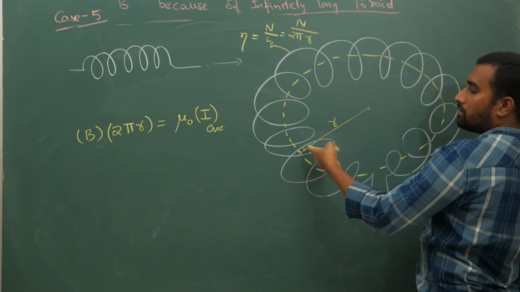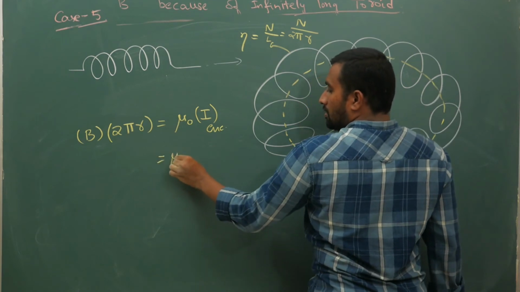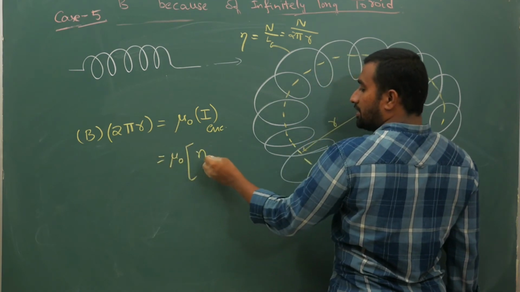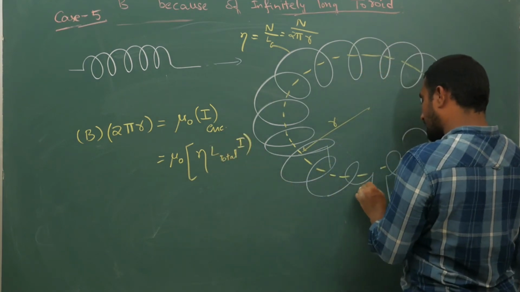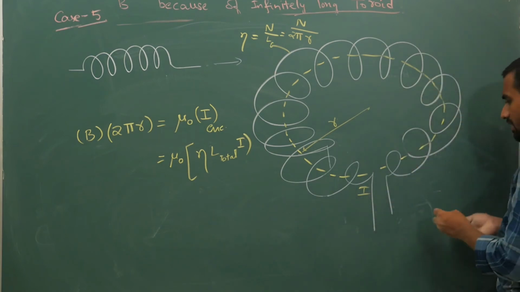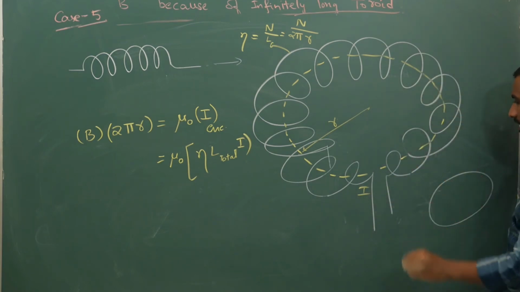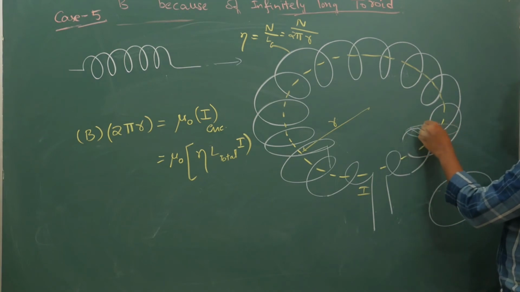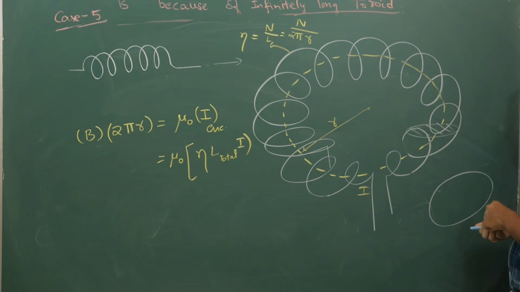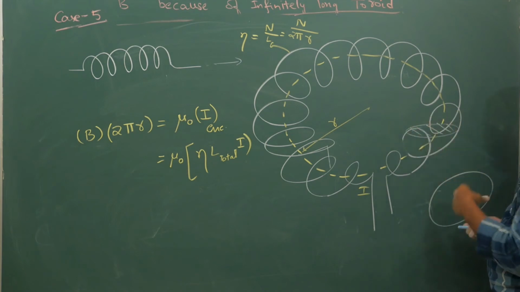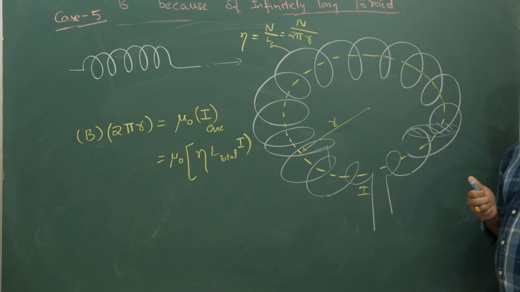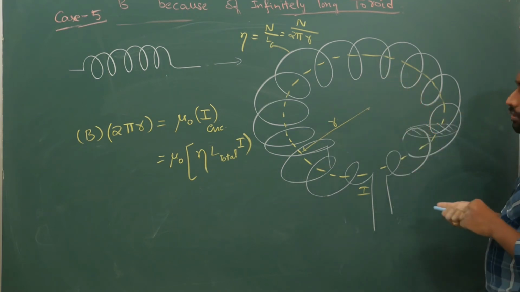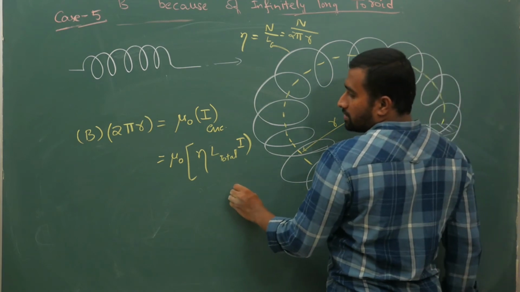Obviously you have to write the number of turns per unit length, the total number of turns, n into total length, with current I sent through each loop. If you cut the cross section and show it, I will show it to you. If you cut a cross section here, your enclosed current on each side is going in and out. So across that cross section, only current I flows. Like that, how many turns are there? That many total number of turns you have to take.